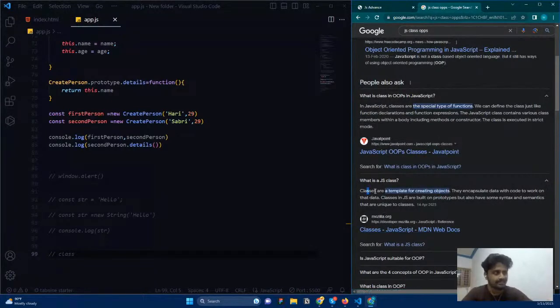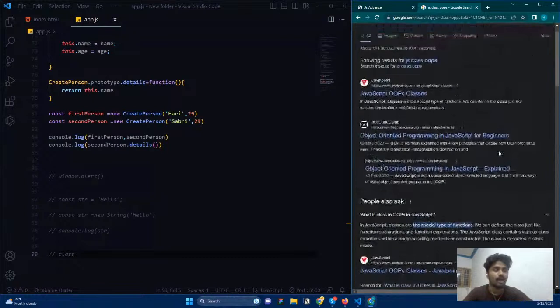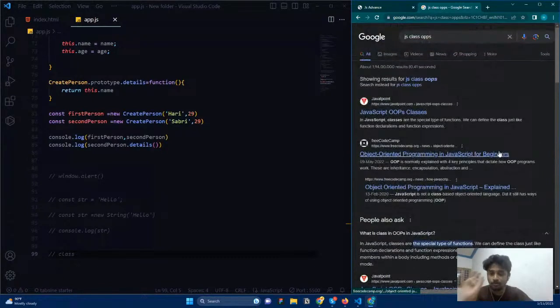Classes are a template for creating objects. They encapsulate data with code that works with the data. Classes in JavaScript are built on prototypes. Remember that, built on prototypes, but also have some syntax and semantics unique to classes.